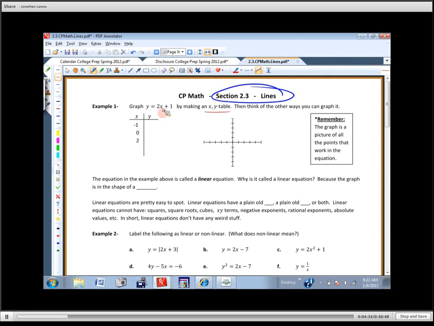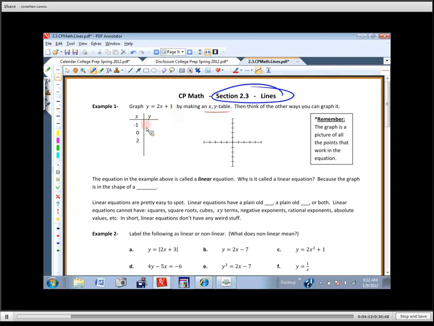We know the slope and we know the intercept, right? Okay, so we could do it that way. Well, I know we could do it that way. That's an alternate way, but let's just plug in a -1. If you plug in a -1, you get 2 times -1, that's -2. -2 plus 1 is -1.